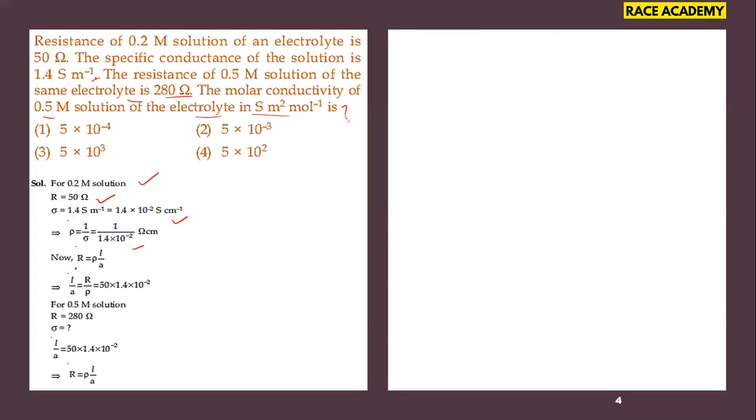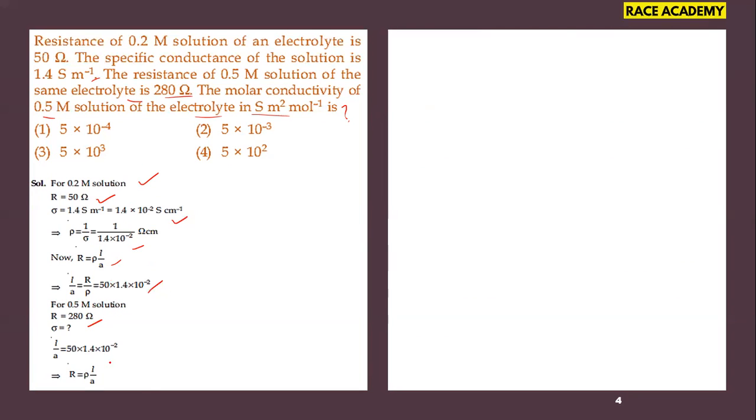After simplifying, we got rho equal to 1 by 1.4 into the power of minus 2. Then, using the relation between the cell constant, resistance and resistivity, the cell constant is calculated. The cell constant value is also given here. Now they have given one more solution, the 0.5 molarity solution, with resistance 280 ohms.